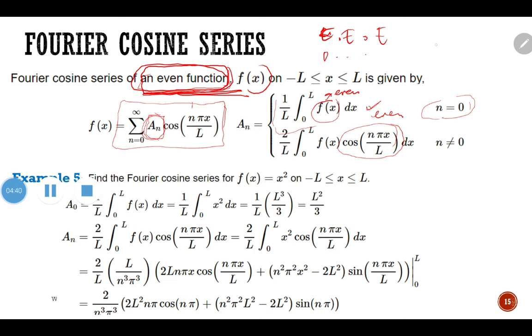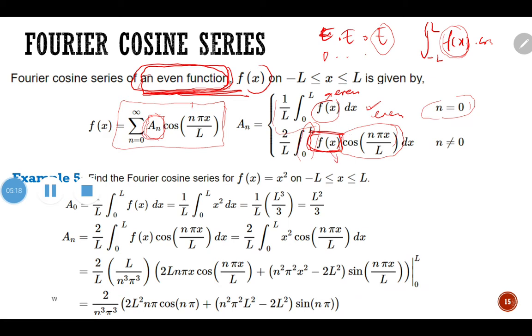Basically the integration is from negative L to L of f(x) multiplied by cos n pi x over L. But because this time we are integrating an even function multiplied with cos, it still results in an even function. So you may simplify the integration to 2 over L times the integration from 0 to L. But bear in mind, you can only simplify this if the function f(x) given to you is an even function. If not, you cannot.